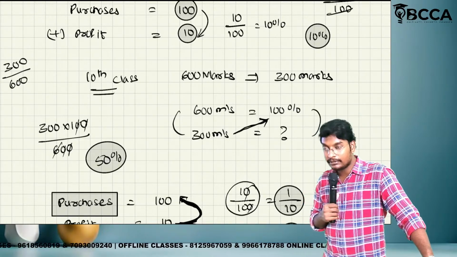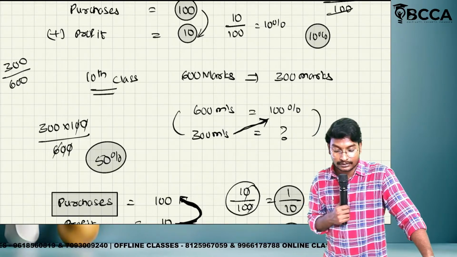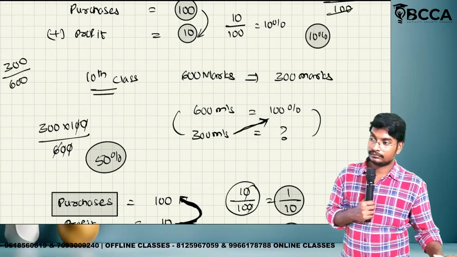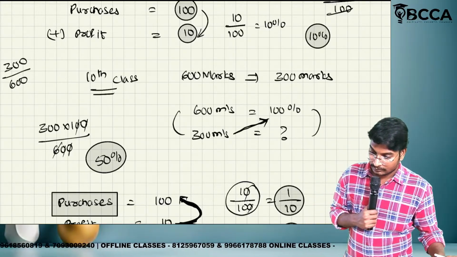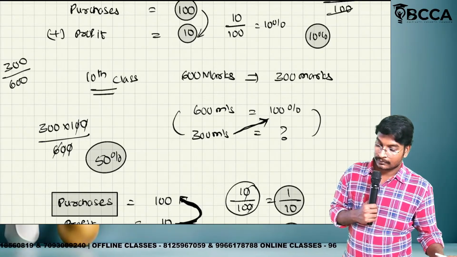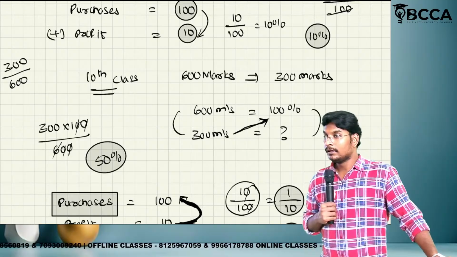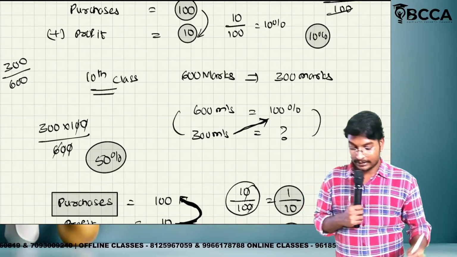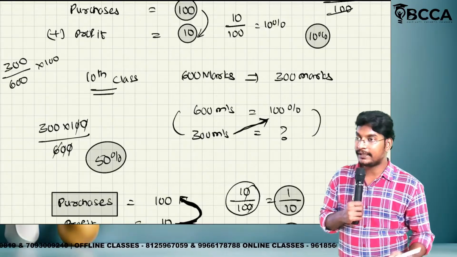If you do this one, nothing but 0.5 you will get. Into 100 means you will get 50%.